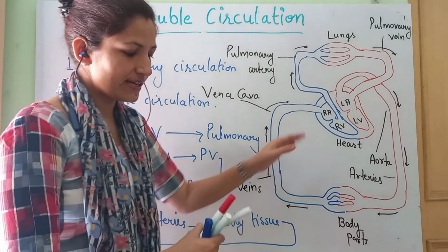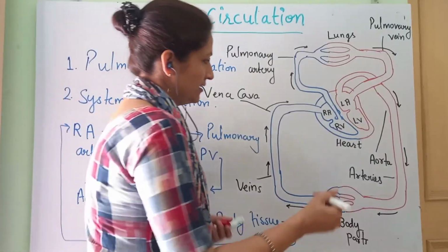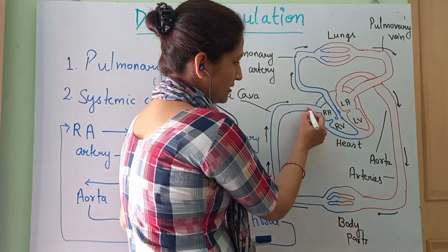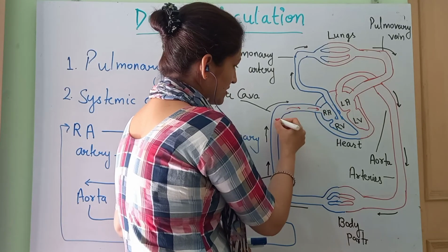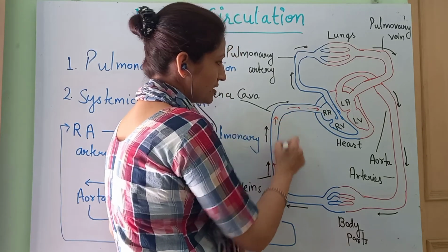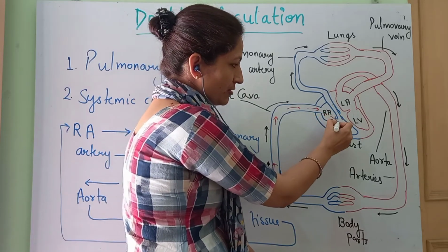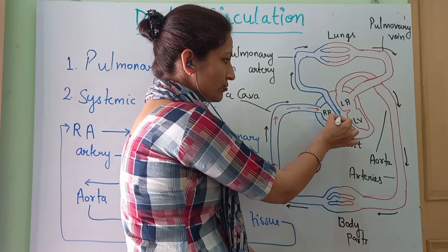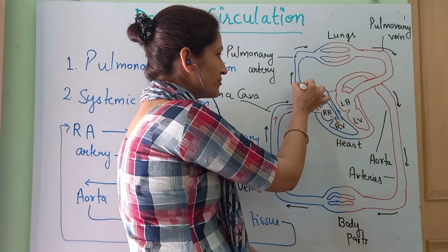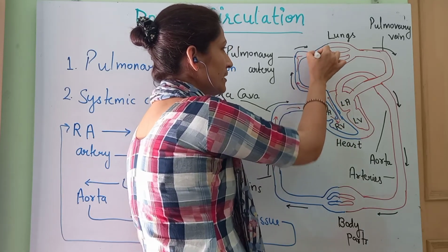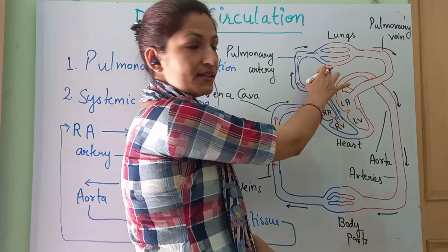Clear? Here in the diagram we can see this blood from the body is coming into the right atrium to right ventricle. Through the right ventricle, it will move to the lungs. Exchange will occur.